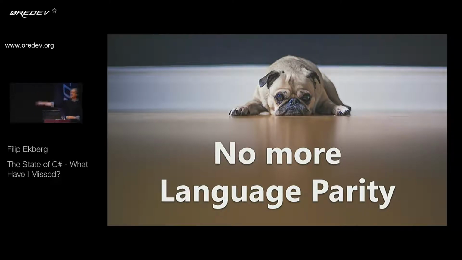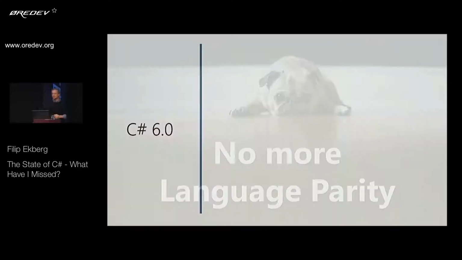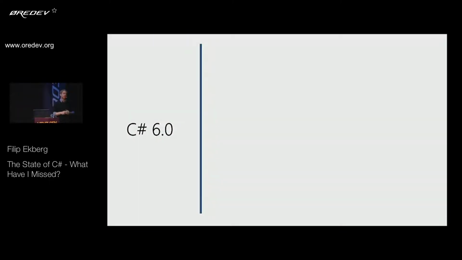Now, this means that we have a lot of potential with this new compiler. So now Microsoft can just shoot out new features. How many of you are using Visual Studio 2017? Almost all of you. That's great. So that means that most of you have probably used the C# 6 features. They've been around since Visual Studio 2015. That's when they first released the Roslyn compiler as a part of Visual Studio.